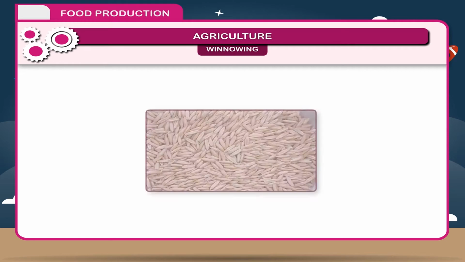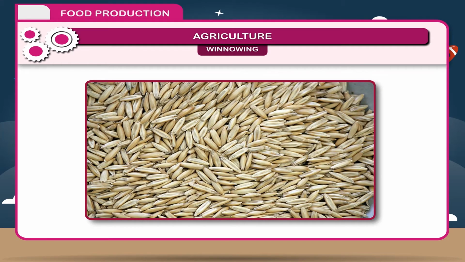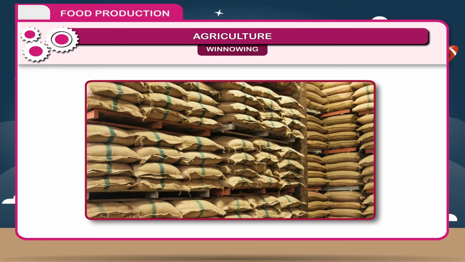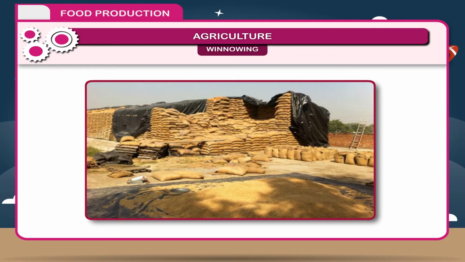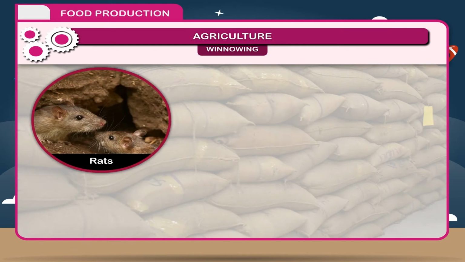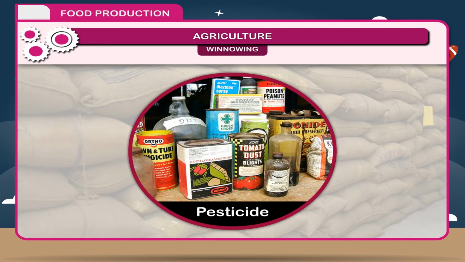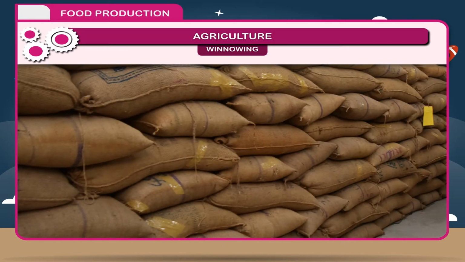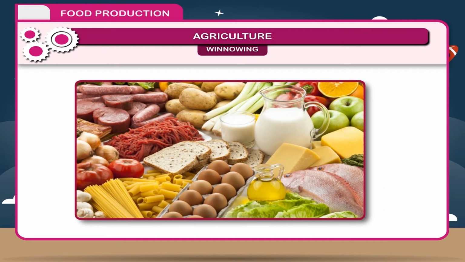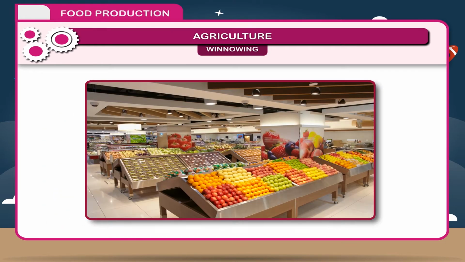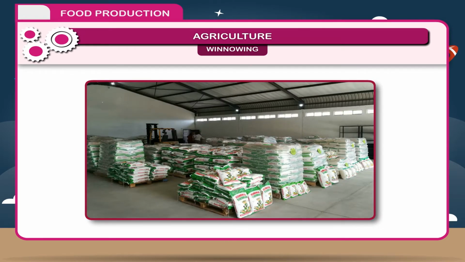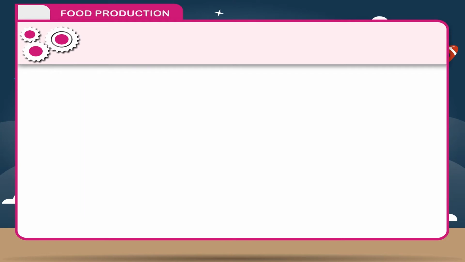Storage of seeds. After separation from the hay, grains are allowed to dry and stored into granaries or bins in bags. Grains can also be put into godowns or metal or mud containers. Stored grains should be protected from rats, worms, and insects. To avoid such damage, suitable pesticides should be used in storehouses. Different food materials are stored at different temperatures. Fruits and vegetables are stored in cold storage, whereas grains can be stored at room temperature.